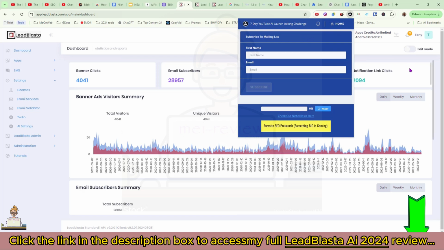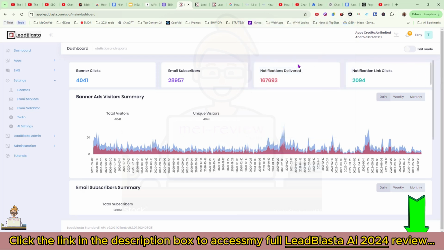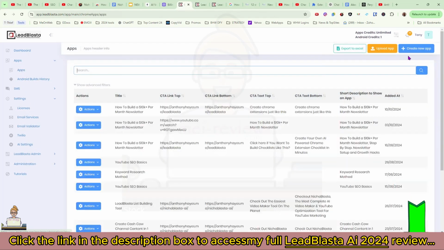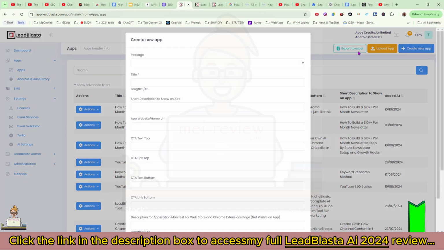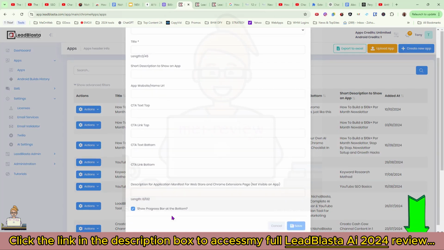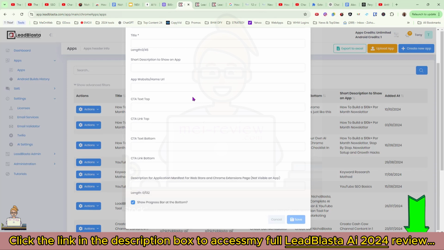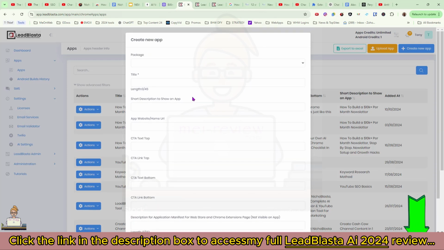Now, how do we create the checklist? This is a really, really cool part. I'm just going to take you through very quickly. I'm going to click on apps, and I'm going to come over here and click on create a new app. Now you can see that we've got a form here to be filled in, right? And to save some time, I've already got information written out on another screen, so I'm just going to copy and paste from that particular screen.